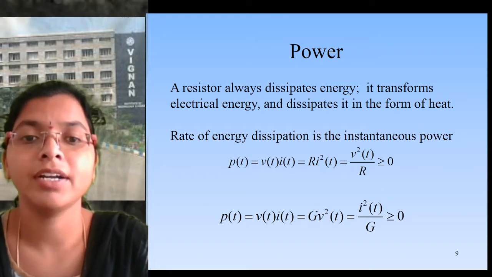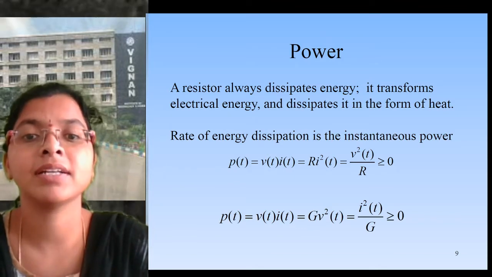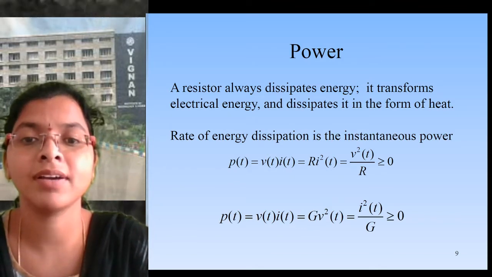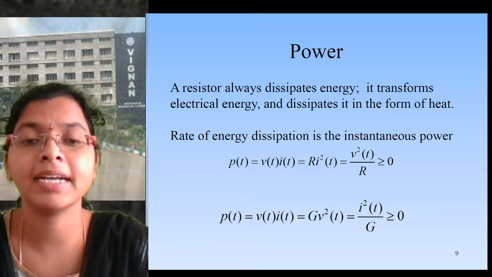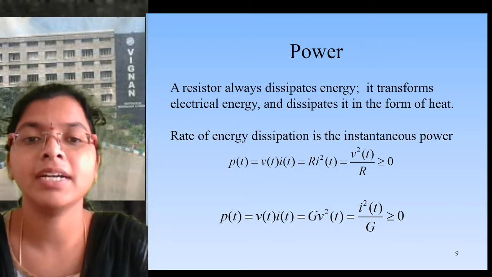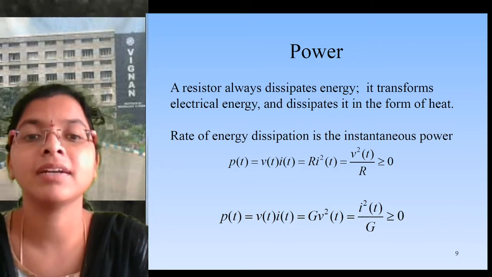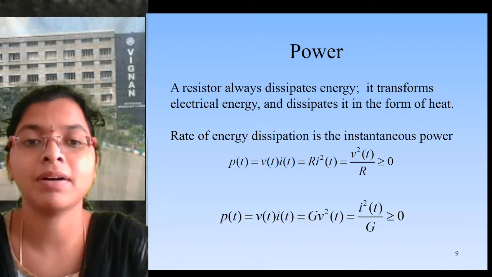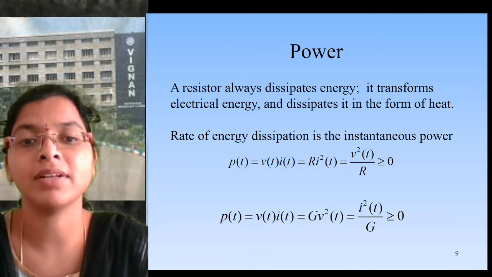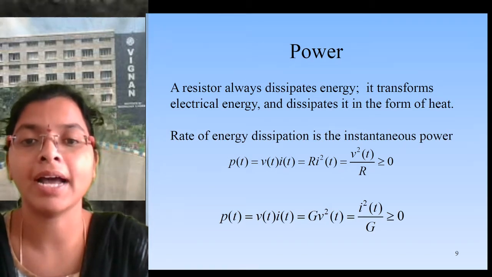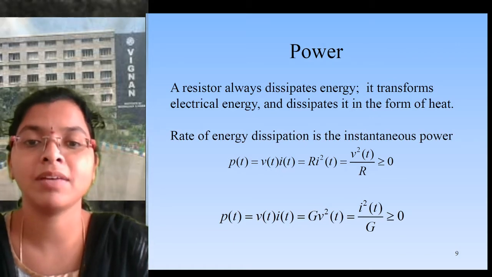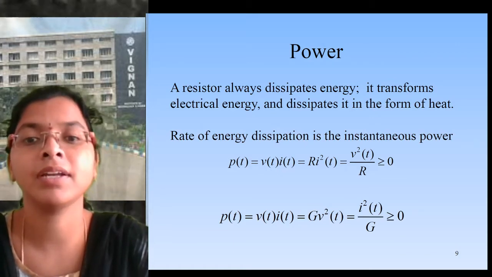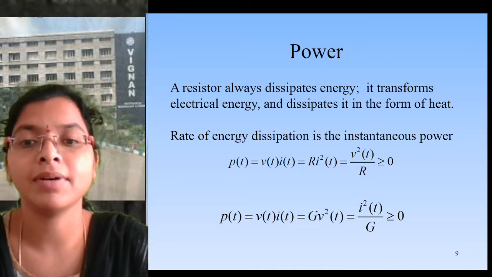But we already know that V is equal to IR. We can substitute that, and we get P equals I square R. The current is indicated as i of t and the voltage as v of t, since the voltage, current and power parameters change with time. So p of t is v of t into i of t. Here i of t is equal to v of t by R. If we substitute it, we get v square of t by R.